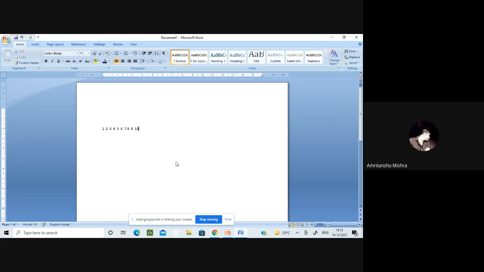Now I add up this thing. How much do I get? 55. If I want to calculate the mean, I get the mean as 55 divided by 10, and that is equal to 5.5. So what is my variance over here?